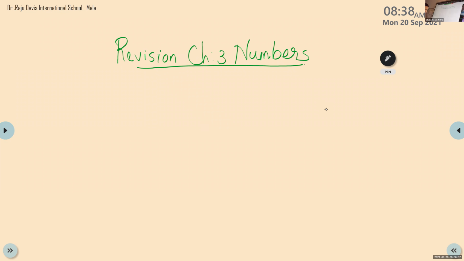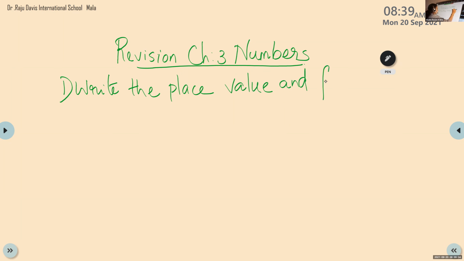So first we will write the place value. Question also should be there. See, after some time when we are going to revise, you don't know what is written. So if you write the question, it will be there. So when you practice again, you know what to do, what was the question. Write the place value and face value of the underlined digit. No need to write that underlined digit, just underline.